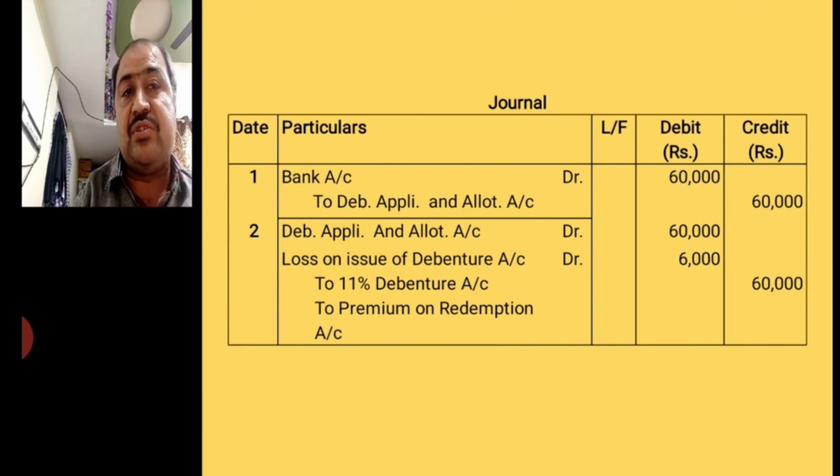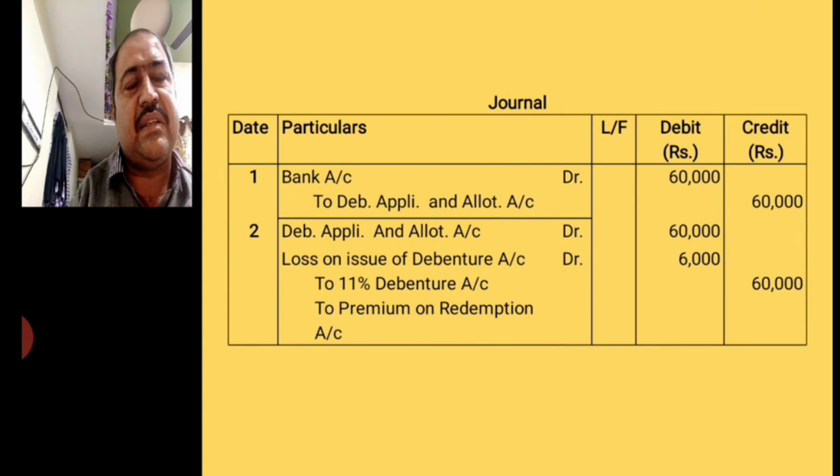So here loss on issue of debenture account and premium on redemption of debenture account, these are the new things, and mind well, these kinds of examples are asked more and more in the examination. Debentures redeemable at premium are the most popular kinds of debentures because people are interested in getting back more amount. This is one kind of additional amount, or a promotional scheme to get more money from the debenture holders. An attractive scheme is given by the company.